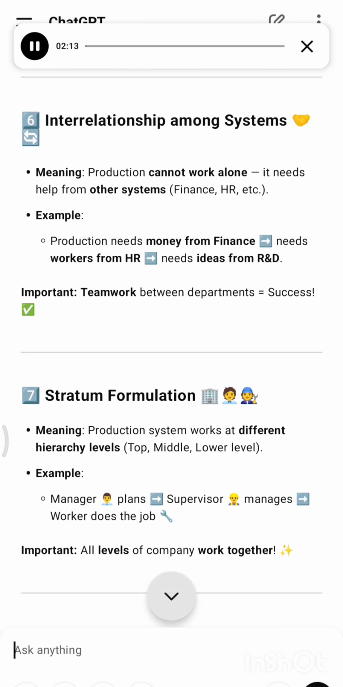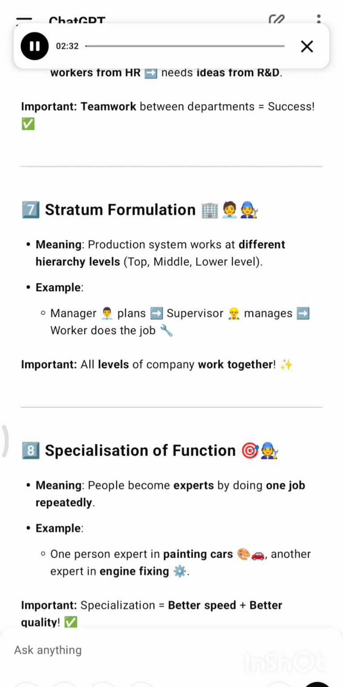6. Interrelationship among systems. Meaning, production cannot work alone. It needs help from other systems, finance, HR, etc. Example: production needs money from finance, needs workers from HR, needs ideas from R&D. Important: teamwork between departments equals success.